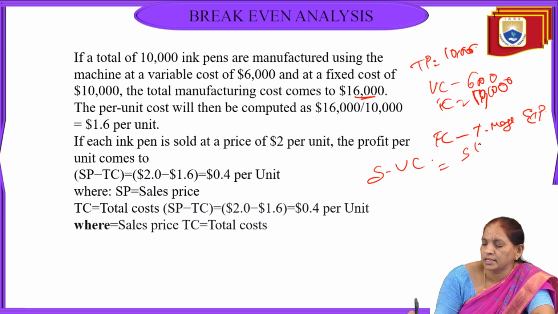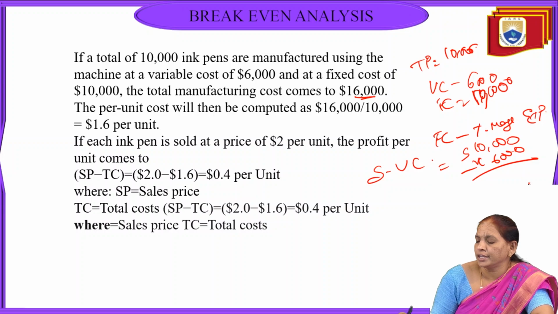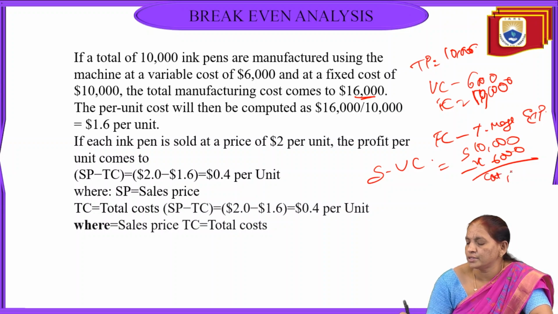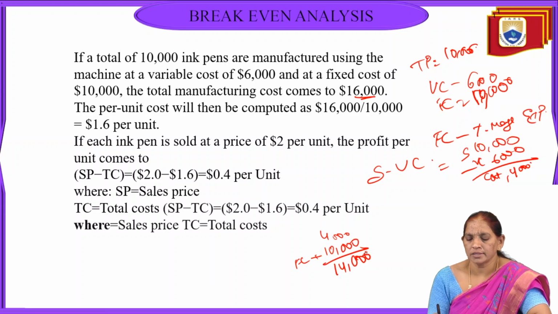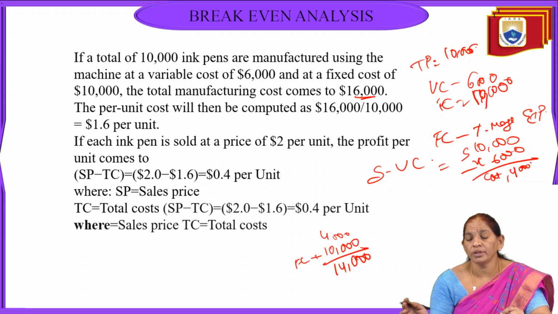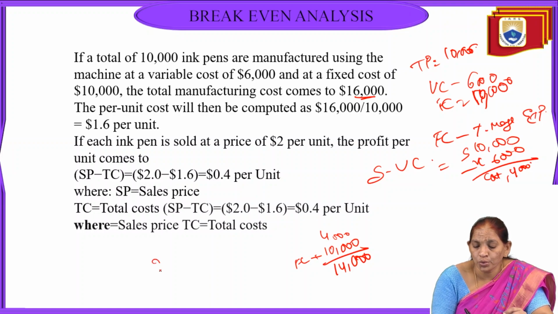So sales is 10,000 minus variable cost is 6,000, that we are getting the contribution as 4,000 plus this 4,000 plus fixed cost where it is 10,000, then we are getting 14,000 as the contribution.